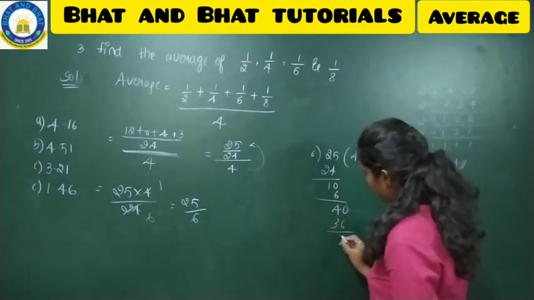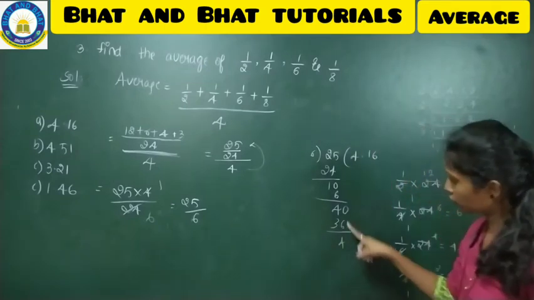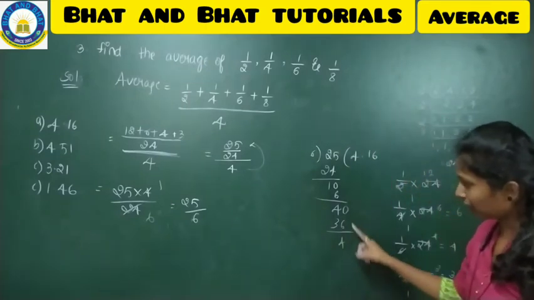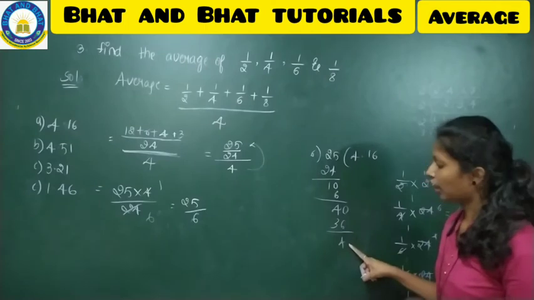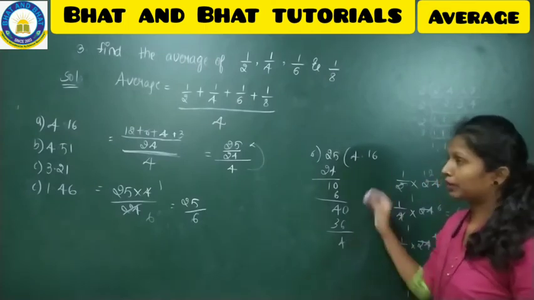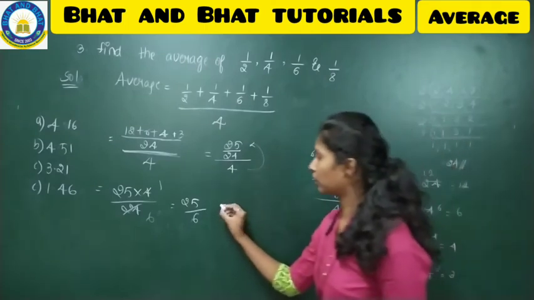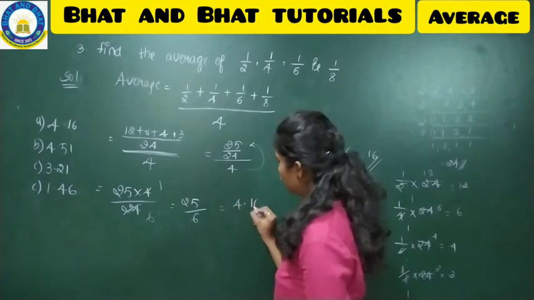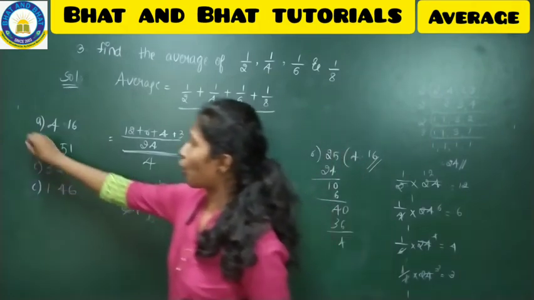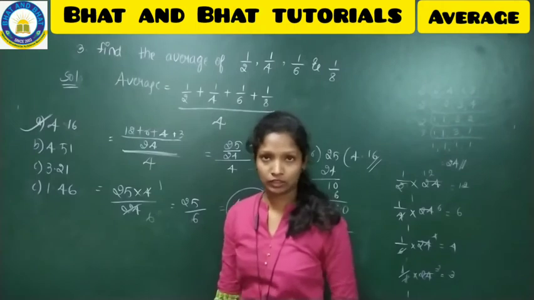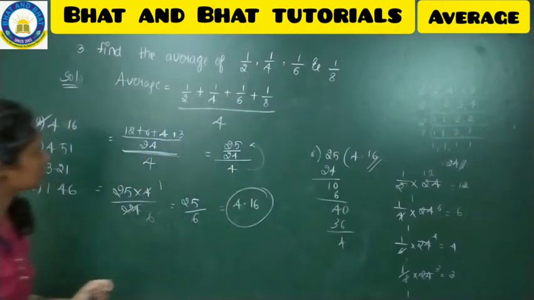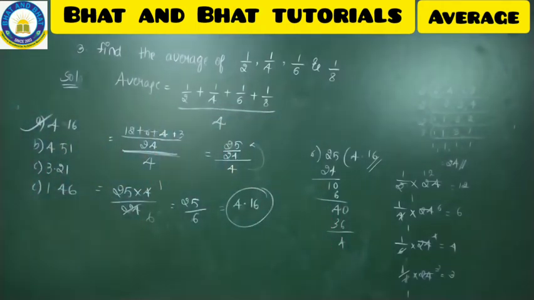and again the remainder will be 4, and still if you put 0, again it will be recurring, right? So here you have put 0 for 4, again here also if you put, still it will be recurring. So end it over here. So the average is 4.16. So option A is the correct answer. Now you people can start writing this down.